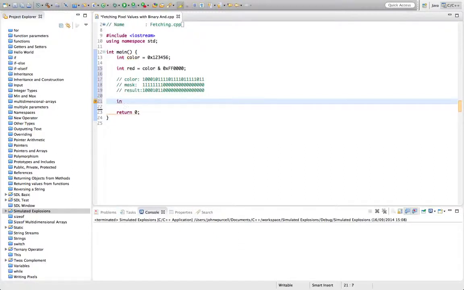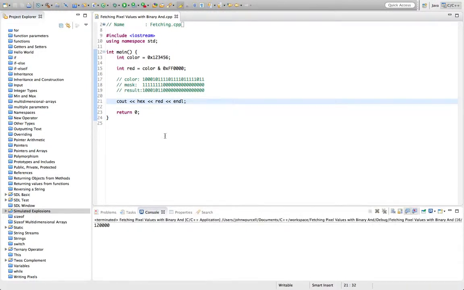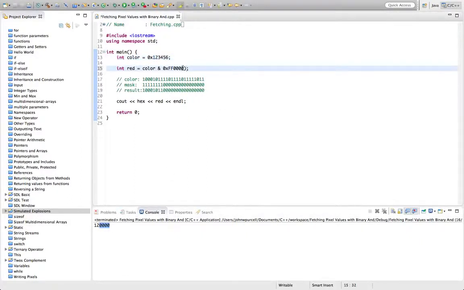So I'm going to say here, cout. We want a hex format, and I'm going to output red here. Let's see how this looks. So if I run this now, whoops, I think I've just run the wrong program. Oh no, we've run the right one. So we can see that we picked out the 1, 2 and set the rest to zeros. All I have to do now is shift this.